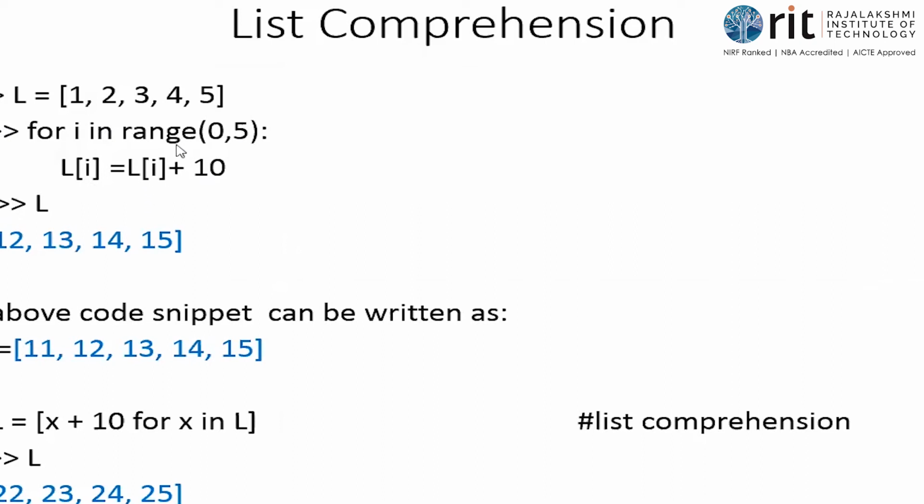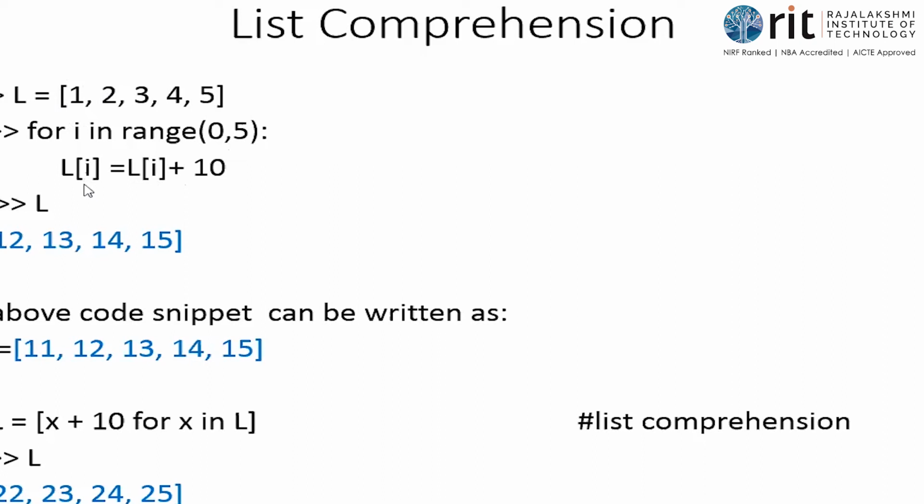What is the value of i in the first iteration? 0. It can take 5 values, 0 to 4. In the first iteration, i is going to take the value 0. So L of 0 is 1. 1 plus 10, what is the answer? 11.